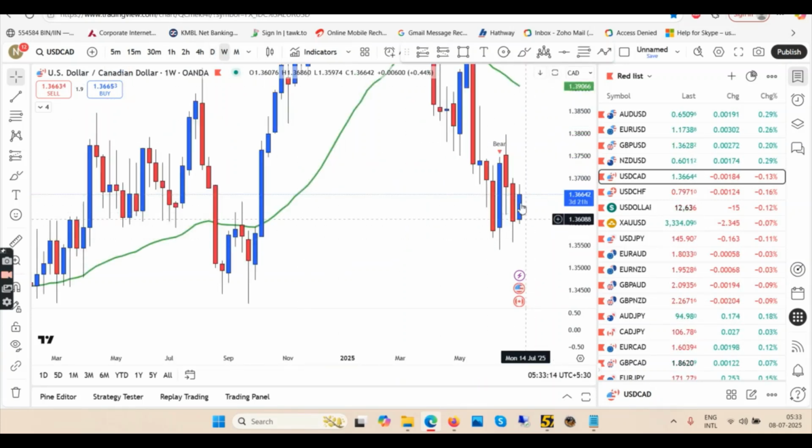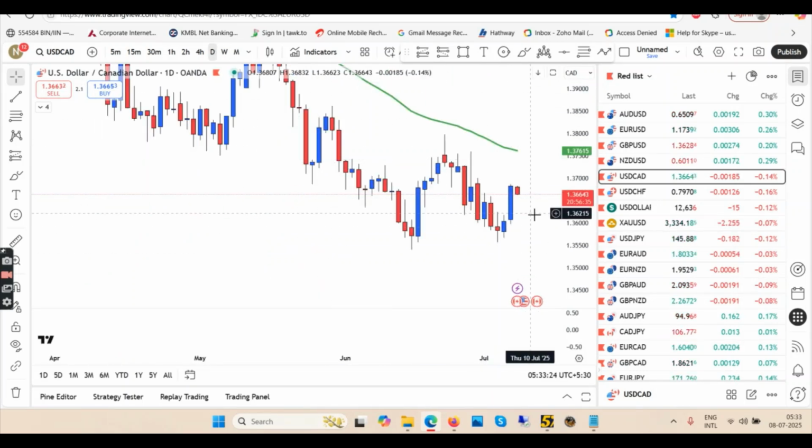Coming back to the chart here, starting the top down approach with the weekly time frame. What do we have in weekly? We are going up, so a new low is not created yet. This week has started blue in weekly, but we are in the downtrend. So coming back to daily, we are still in downtrend. This high is broken, is it? 1.3681, 1.3682. Yes, this high is broken, so we should be in the uptrend now.